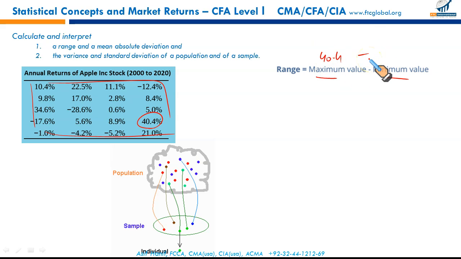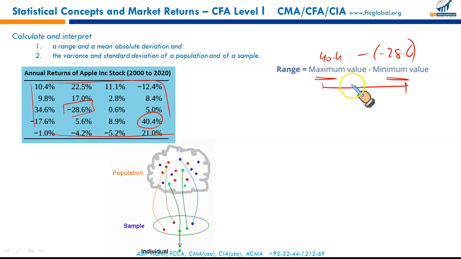And the minimum value is negative 28.6. So the difference between maximum and minimum, this gap, is a measure of spread, how the data is spread out. The larger the difference between maximum and minimum, the more spread out the data is. The closer this number between the maximum and minimum, it means the data is closely knit.